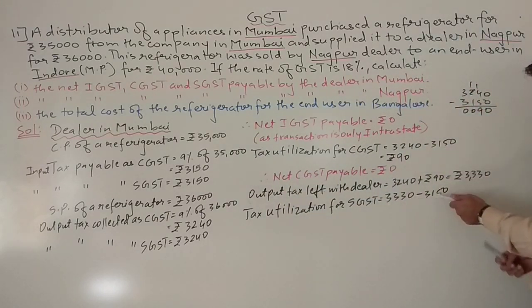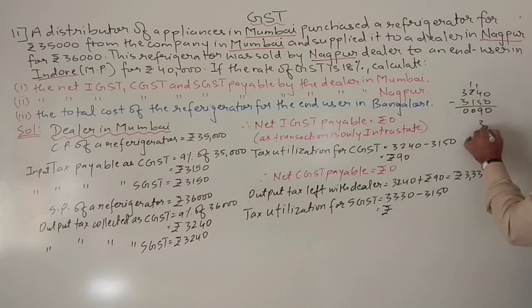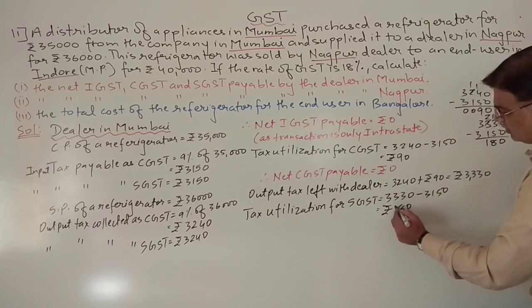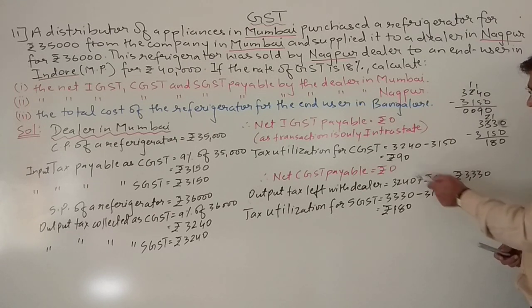So 3330 minus 3150 will come to rupees 180.